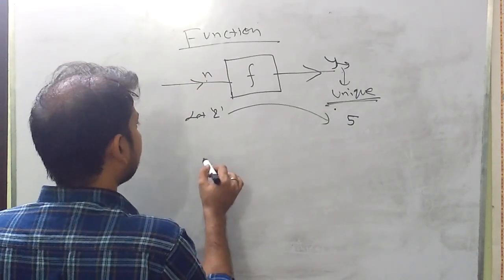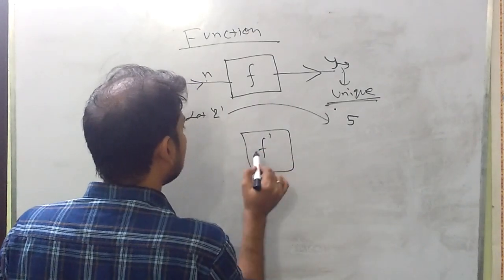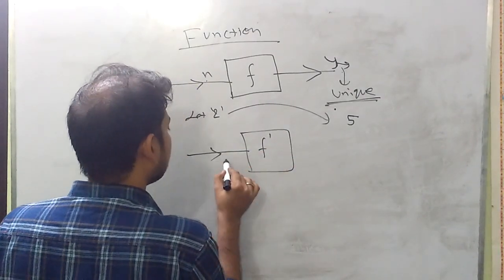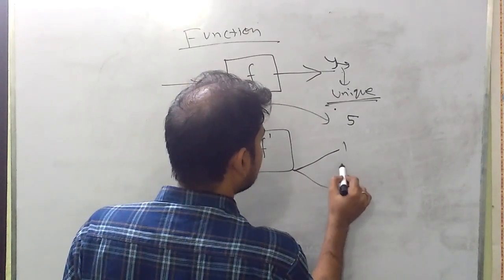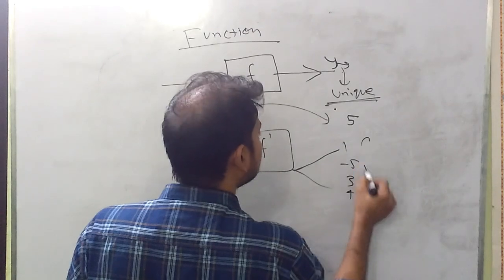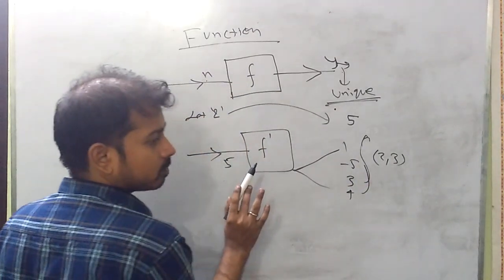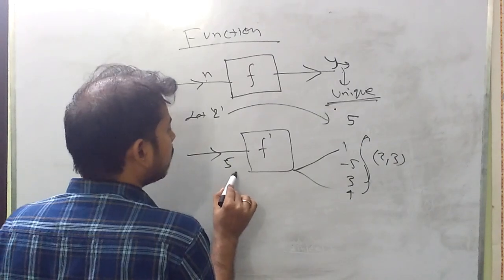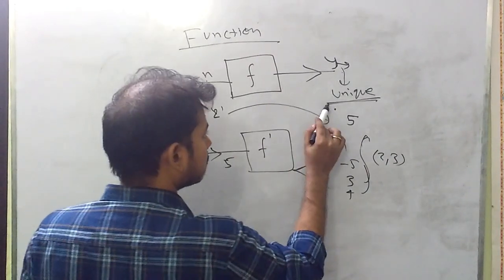If there is a machine, let's say f dash, and for the output 5 I am getting two inputs, let's say 2 and 3, then this is not a function. The output corresponding to the inputs must be unique.